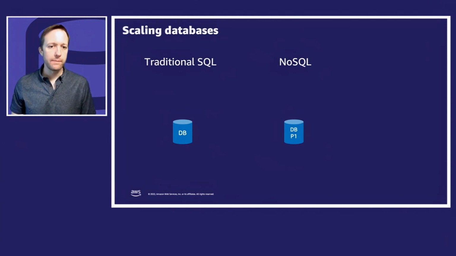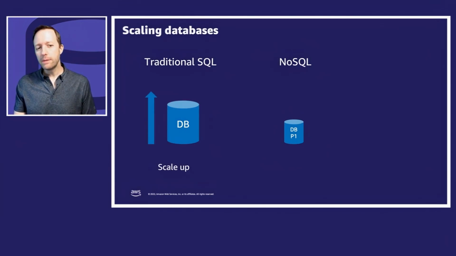Here we have 2 different databases. The left is traditional SQL. Now, as you throw more traffic at traditional SQL, what do you do? Do you add more servers or do you make it a bigger server? In general, you make it a bigger server. And why is that? You do that mostly because your queries do a lot of joins, and you don't want to do joins across many different servers. The latency between servers slows you down. It just gets inefficient. Because of the joined nature of SQL, you want a bigger and bigger server. At some point, you can't make the server any bigger, though. And that's what hit Amazon.com back in 2004.